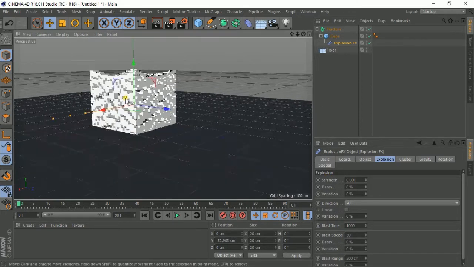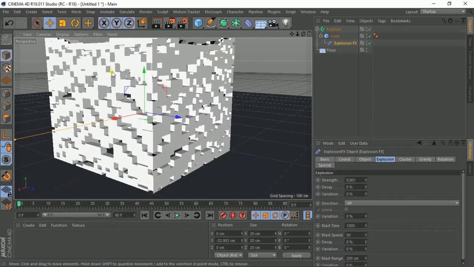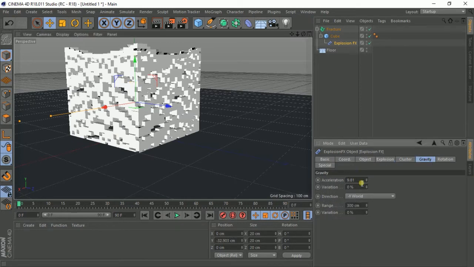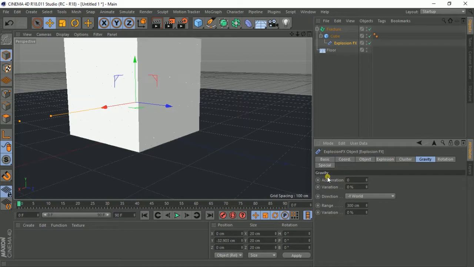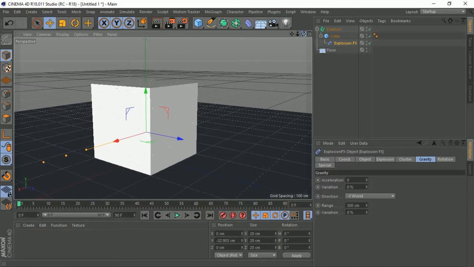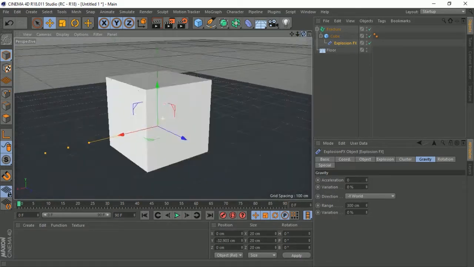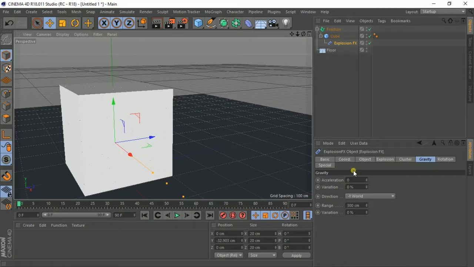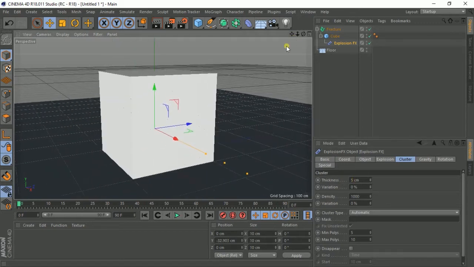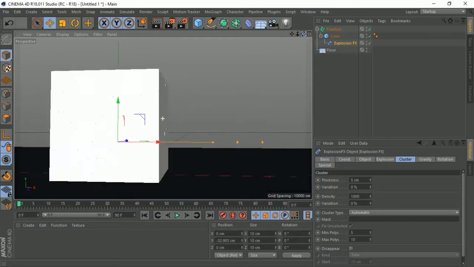So clicking the explosion effects, I go to explosion and strength, and set it to 0.001. Yeah, you see it's regaining its shape, but it is attracted downward, so it means the gravity is pulling it. So I'll go to gravity and set it to 0. I need no gravity on this one, and when I set the gravity to 0, you can see my box has come back like it was before. Then we go to cluster. I need 5 centimeter thickness, so I click on 5, and then we enter. Yeah, like that.